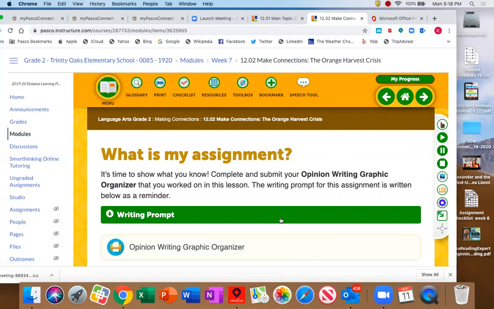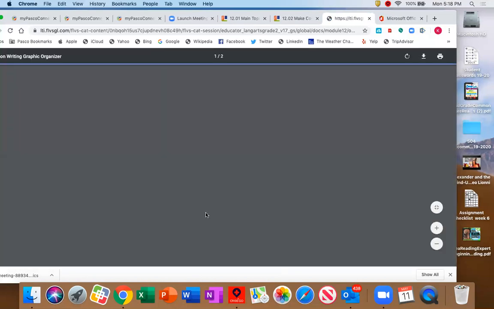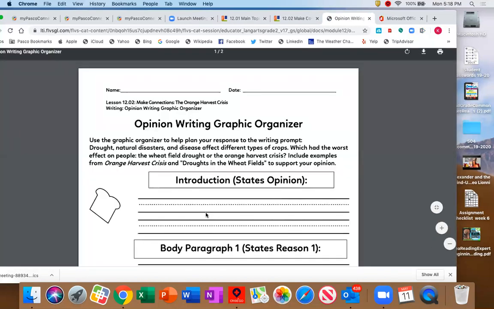You just need to print out this graphic organizer, and you are going to write in your graphic organizer: droughts, natural disasters, and disease affect different types of crops.